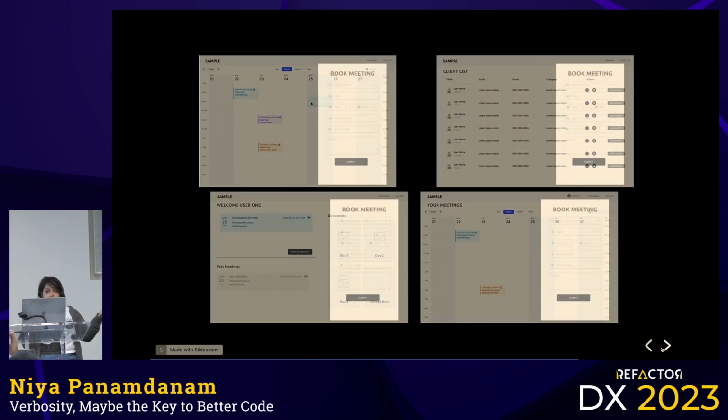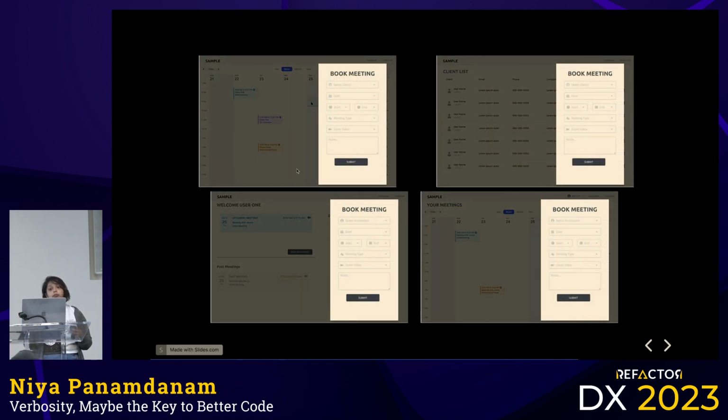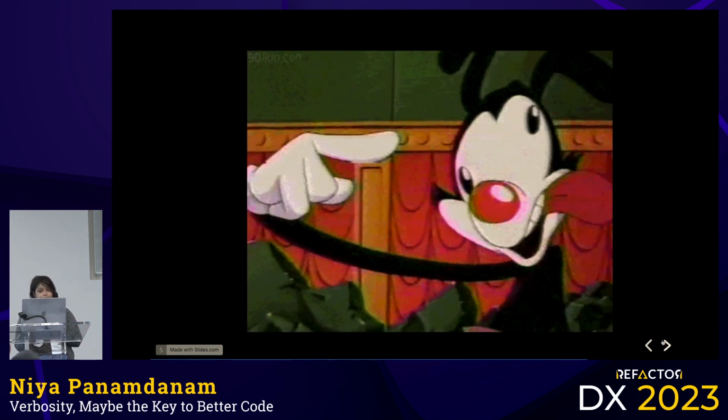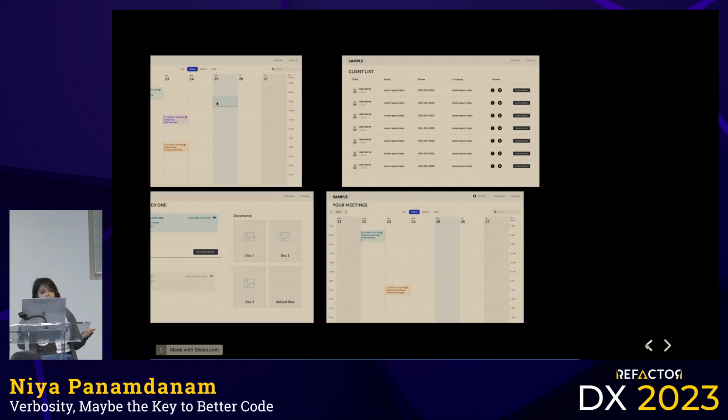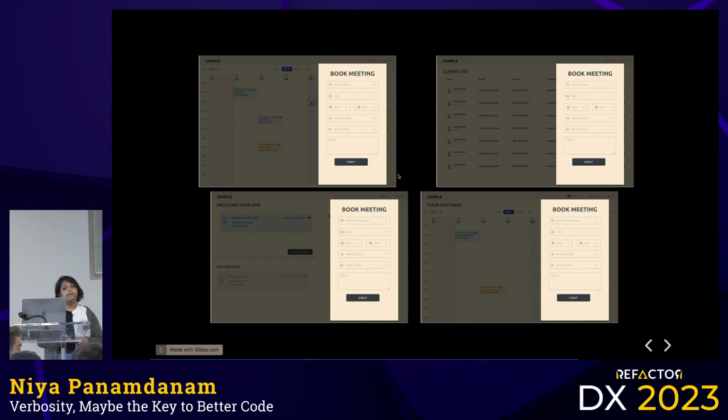This may sound crazy because that's a lot of code to be duplicating, right? That's okay. I get that a lot. But you can get concise after. That's the best part. Because in the beginning, when you get those 4 requirements, it's really hard to actually sit there and look at it and say, you know what, let me go ahead and optimize because I think this is all going to be the same. You don't know. As developers, we don't know. That's kind of the job of the product people a little bit. You should be in that discussion, but it's not your job to determine that. Your job is to implement that business logic, right? So you don't know what is actually going to be the same.